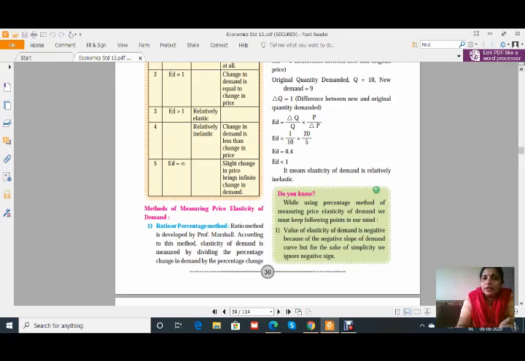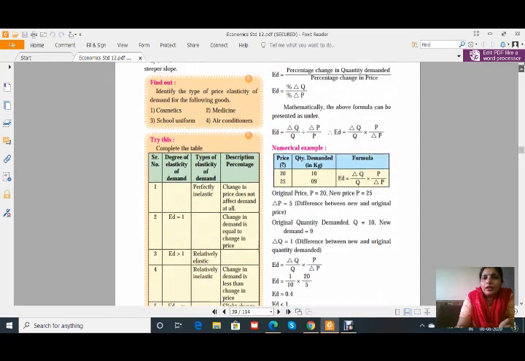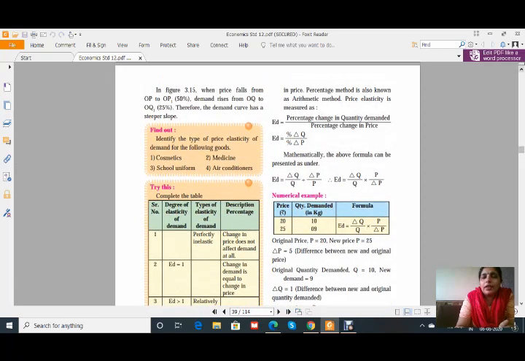See this, it is given clearly here. ED is equal to percentage change in Q upon percentage change in P. To illustrate this, one numerical example is given here: when price is 20, quantity demanded is 10. When price increases to 25, quantity demanded becomes 9.